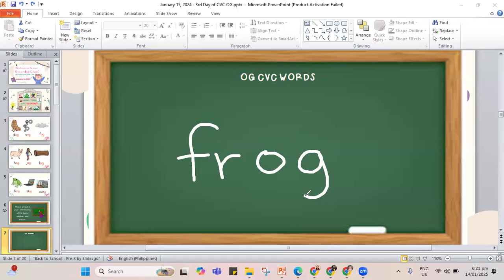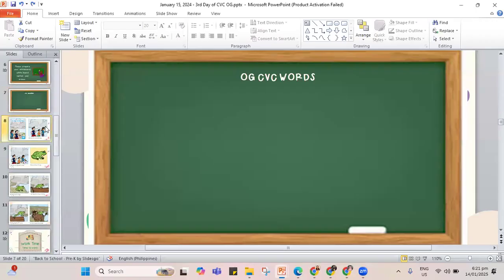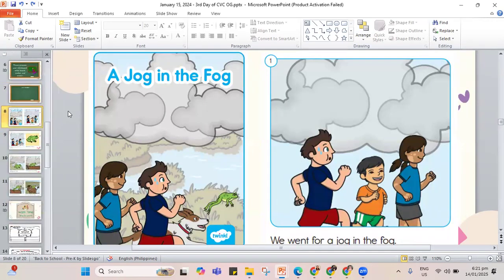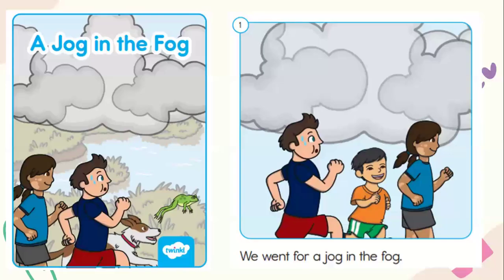So I think let's do the next part of our screen work, and that is to read a story. This time it's a very short story so that we can try to read our OG words. Let me fix this one so that it is bigger and you can see the screen. So how about we read the title? It says here, a jog in the fog. So sometimes you can do that in the fog, but you have to be careful. There are lots of things around you that you might not see. It's covered by the fog.